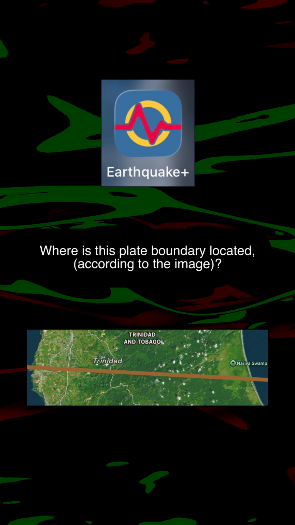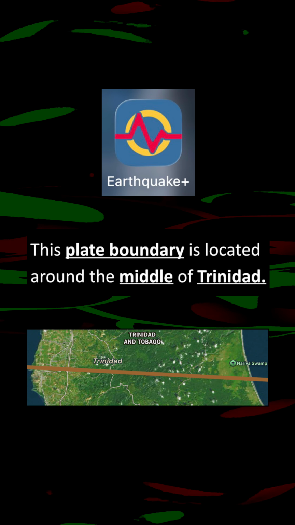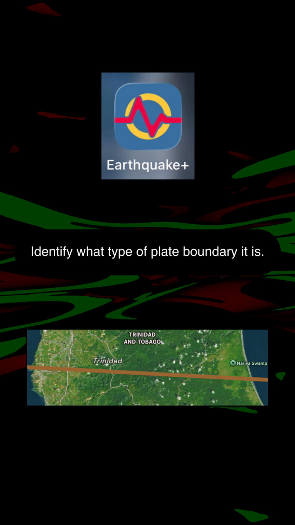The picture for the following 3 questions was taken from a mobile app called Earthquake Plus. The brown line is a plate boundary. Where is this plate boundary located according to the image? This plate boundary is located around the middle of Trinidad. Moving on to the next question. Identify what type of plate boundary it is. It is a transform plate boundary. Moving on to the next question.